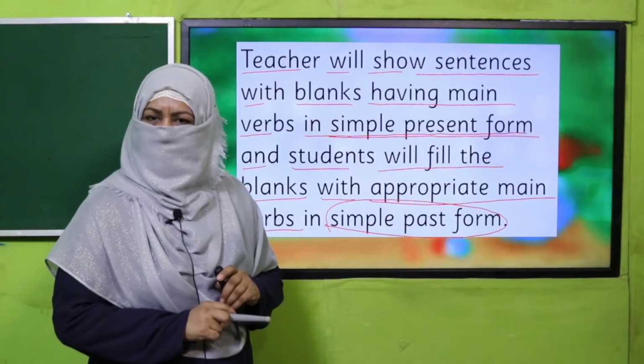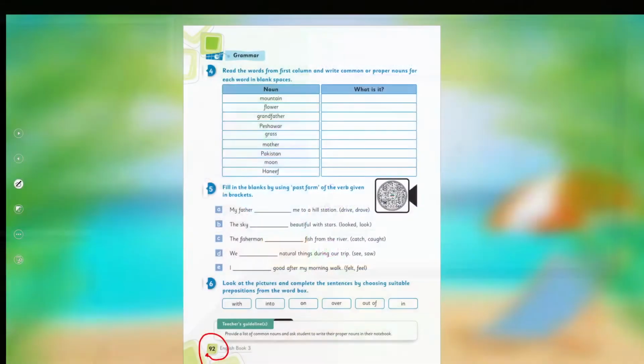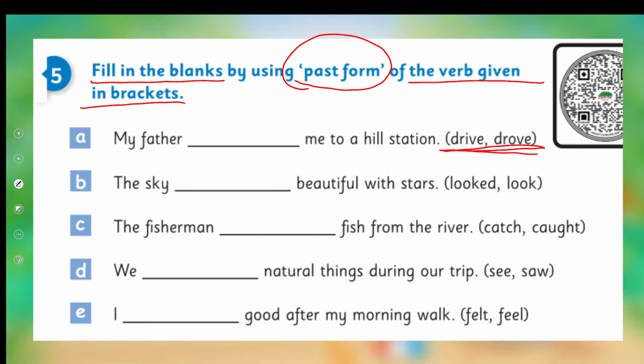Yes, my dear students, are you done with it? Good job. Now all of you open your book on page number 92. What we are going to do now, you will fill in the blanks by using the past form of the verb given in brackets. So here two forms are given, first and second. So which one is the past form? You will select it and you will complete the sentences. So pause the video, complete this task in your book and then come back.